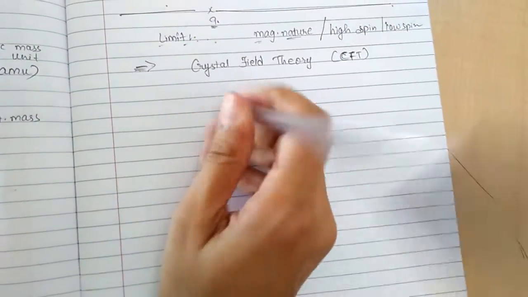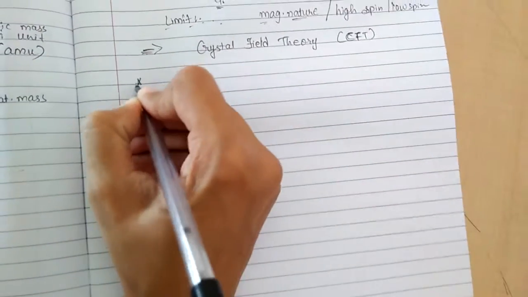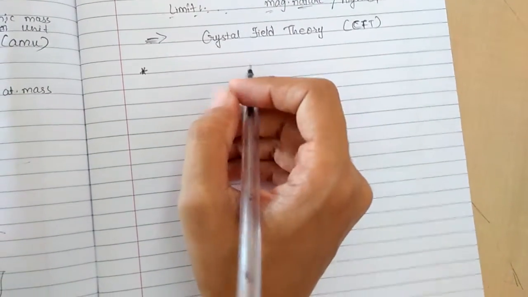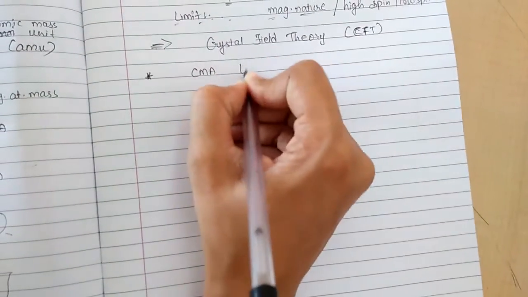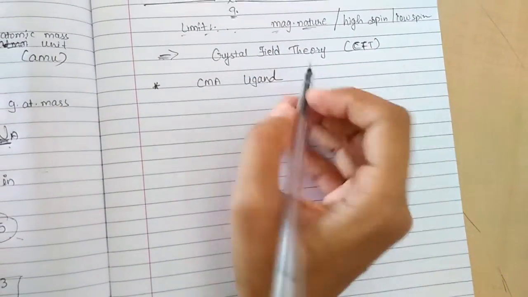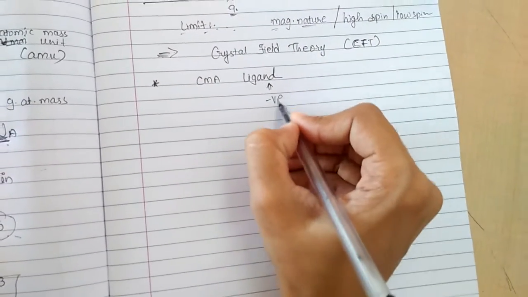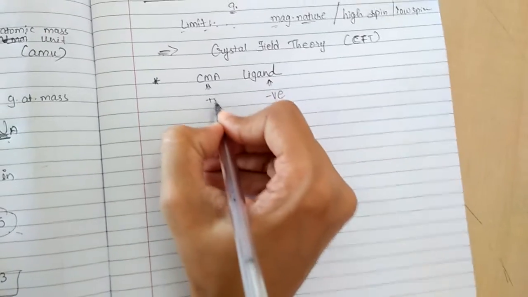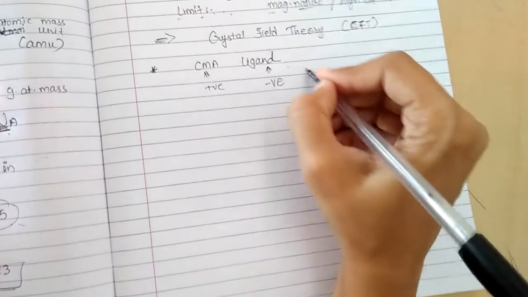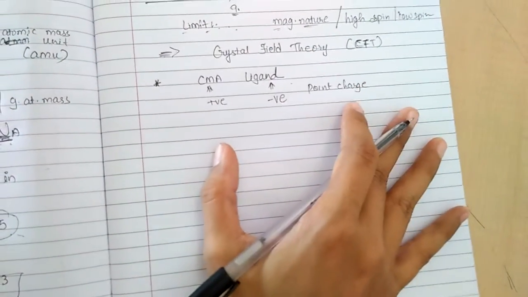There are some basic points you will find in crystal field theory, that this theory only considers the electrostatic interaction between ligand and central metal atom. So between the central metal atom and ligand, there is an electrostatic interaction. Why? Because it considers the ligand as negatively charged and the central metal atom as positively charged, right? So it considers the ligand and central metal atom as point charges.